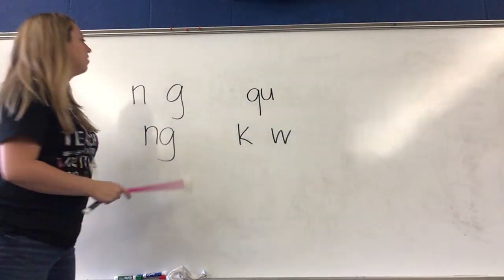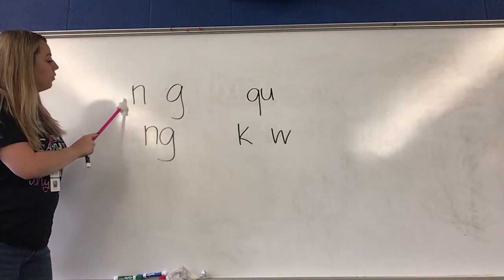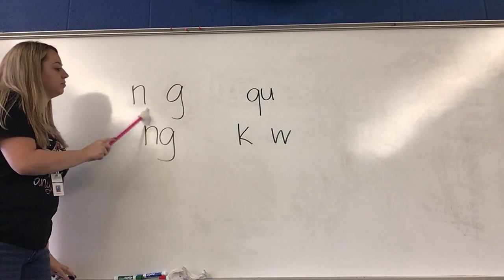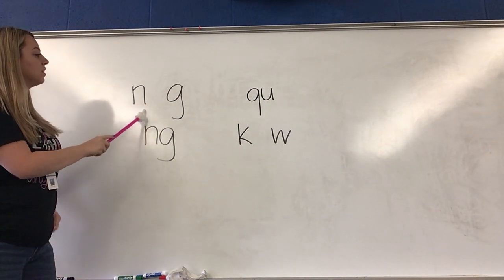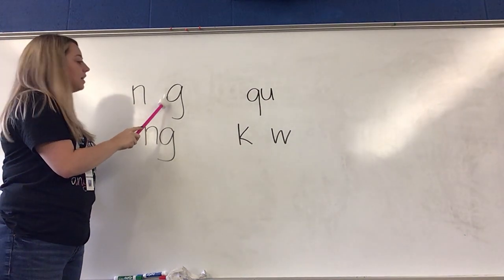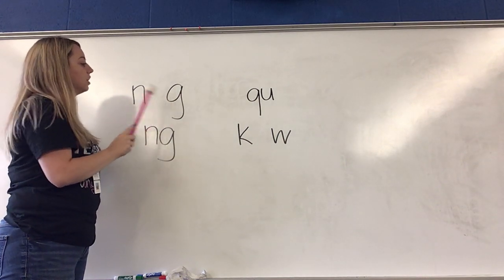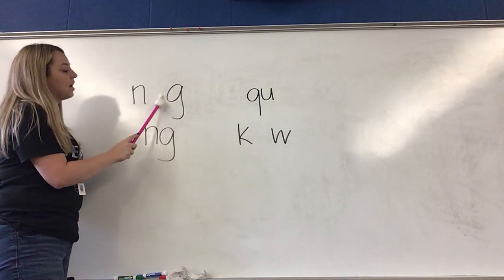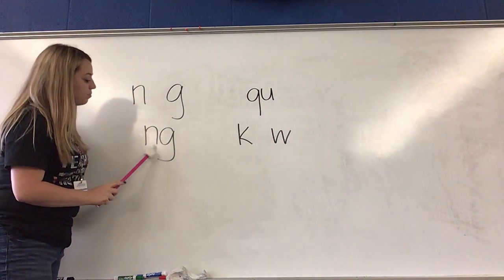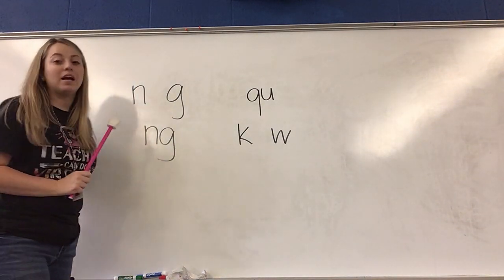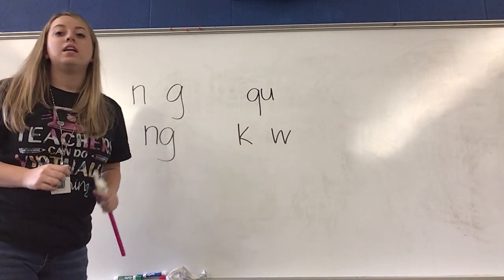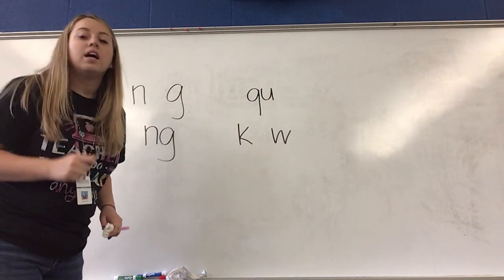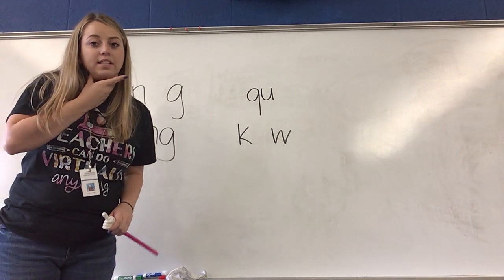Some digraphs. So watch this. What sound is this? Yes, n. What sound is this? Yes, g. You're absolutely right. This sound is n and this sound is g. But guess what? When they're together, they make a new sound. And that sound is ng, and you can feel it in the back of your throat when you say that sound.